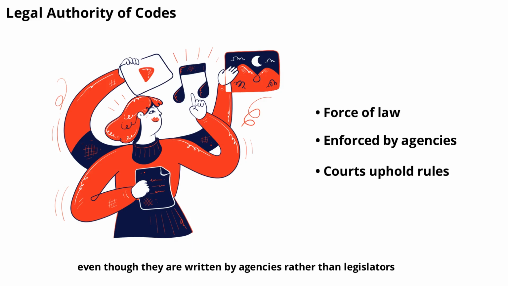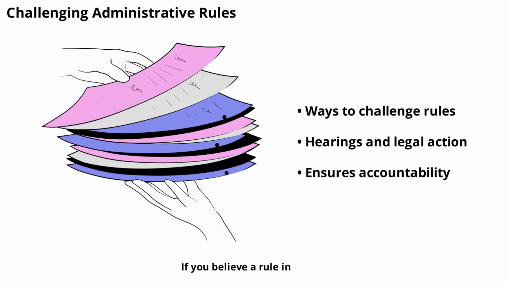If you believe a rule in the administrative code is unfair or unlawful, there are ways to challenge it. Individuals and organizations can file complaints, request hearings, or even take legal action in court. The process varies by state, but it ensures that agencies remain accountable and that rules are reasonable and lawful. This system of checks and balances helps protect individual rights.